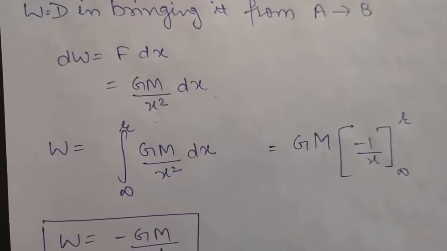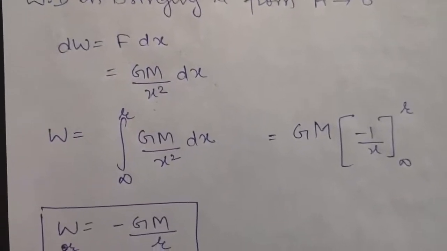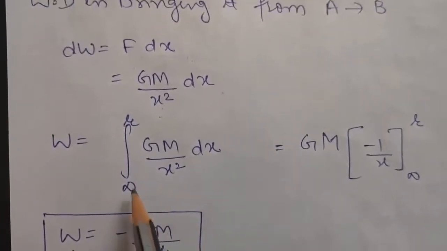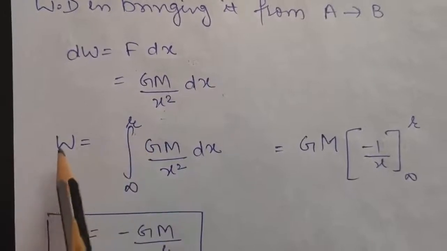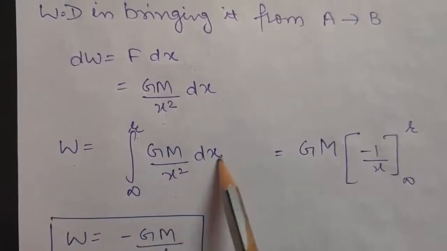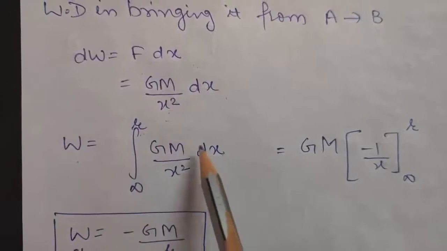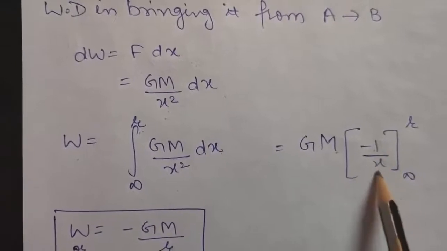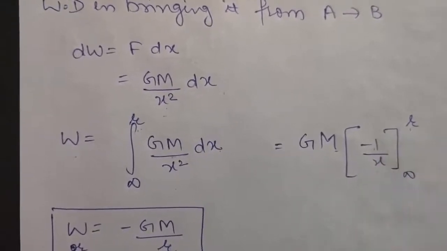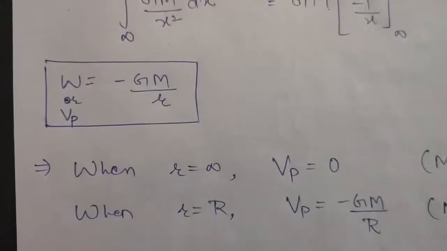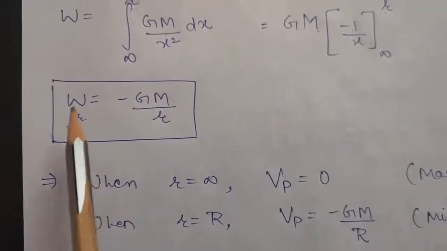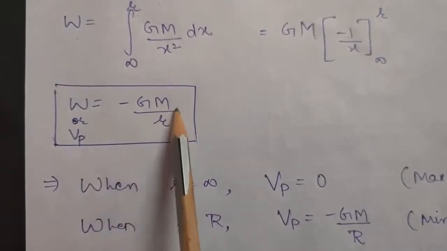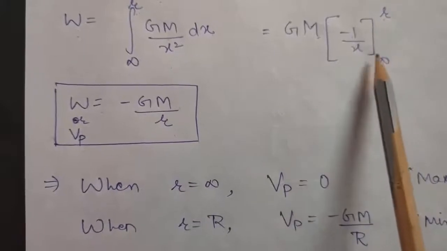So now as we want to calculate the work done from infinity to point P, which is at a distance of small r, our integrating limits will be from infinity to r. So the total work done will be GM by x squared dx, integration from infinity to r. Now again GM is a constant that will come outside, and integration of 1 by x squared will be minus 1 by x, and limits will be infinity to r. Okay, so now just put the limits. So this work done will be equal to potential, gravitational potential at point P, and that will be equal to minus GM upon small r. That will be coming from here.